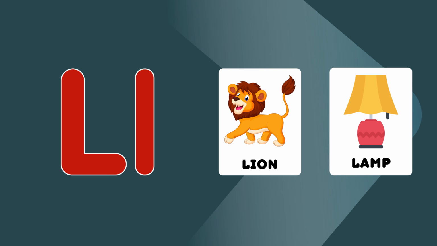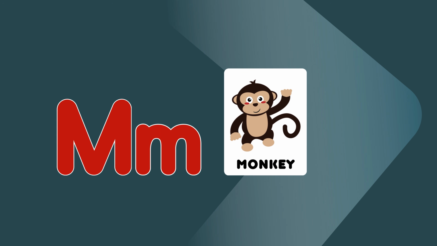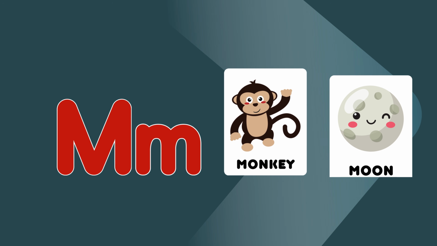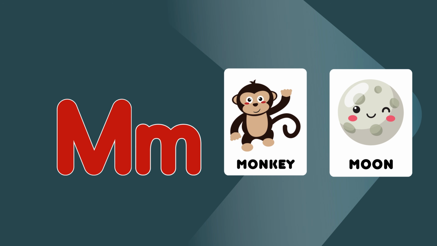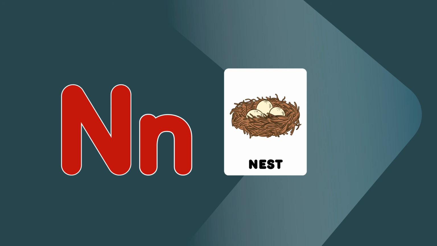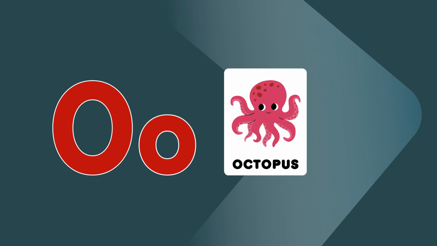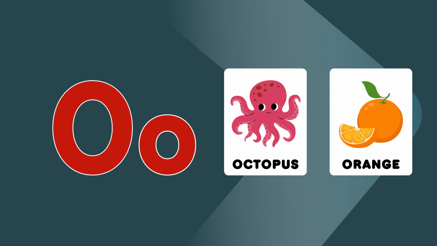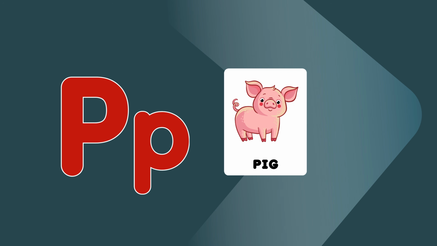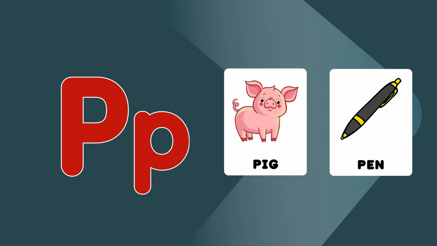Let's sing the alphabet A to Z. Come and sing along with me. M is for monkey, monkey. N is for moon, moon. N is for nest, nest. N is for nut, nut. O is for octopus, octopus. O is for orange, orange. P is for pig, pig. P is for pen, pen.